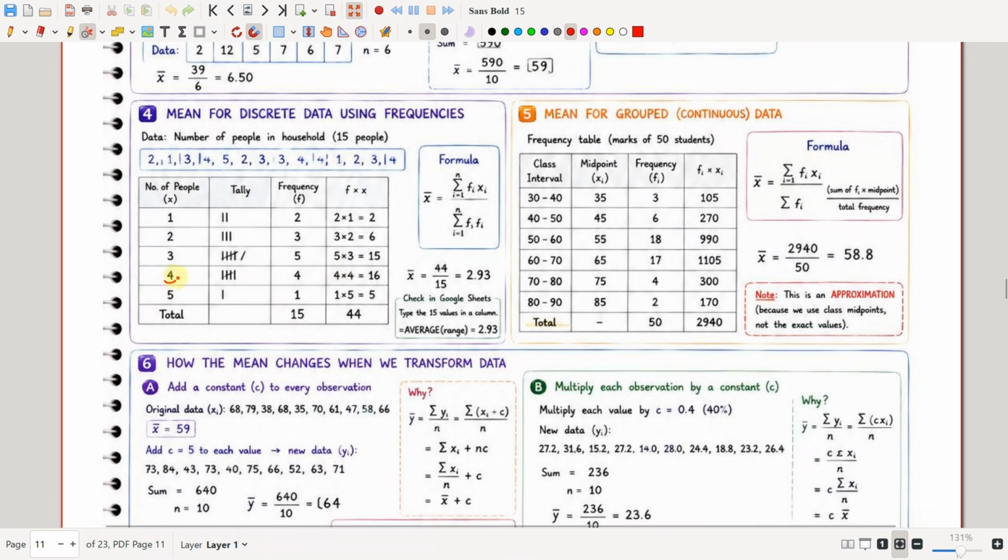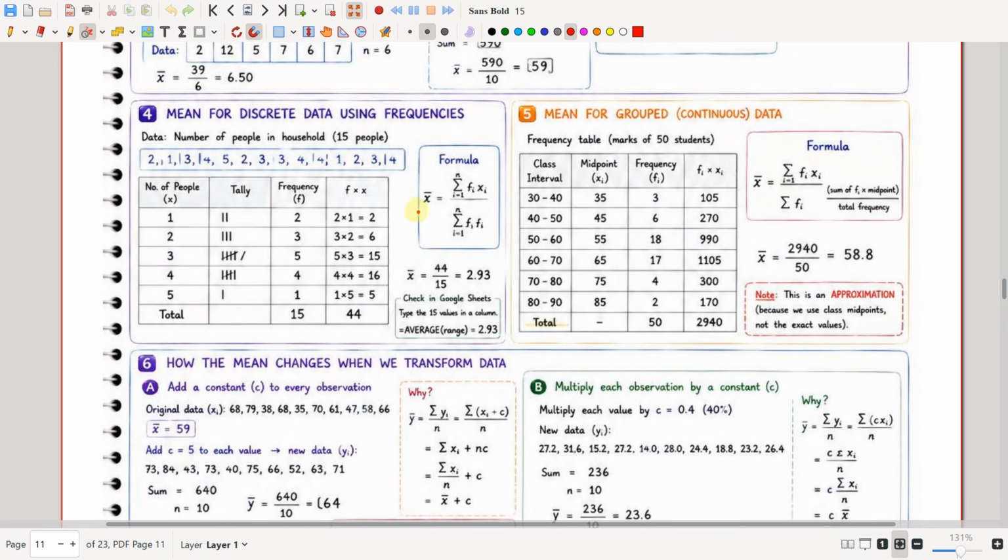If the value 4 occurs 4 times, you get 4 into 4, 16. And if the number of people 5 occurs one time, then f into x is 1 into 5, that is 5. So your total frequency is 15, and the sum of the products of frequency and number of people is 44.